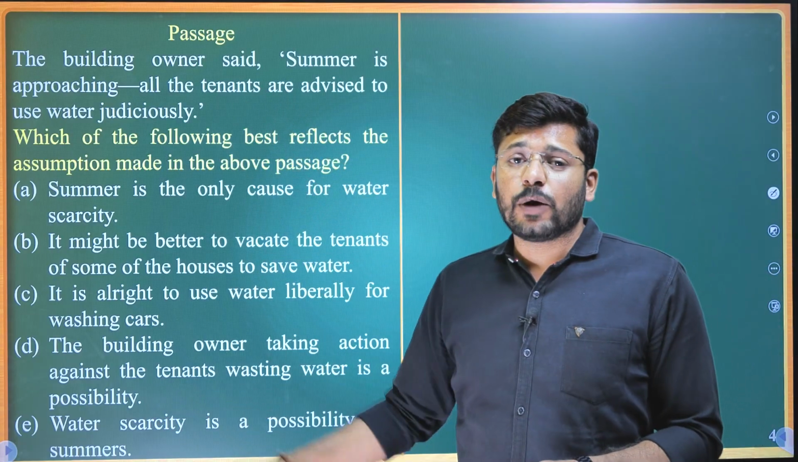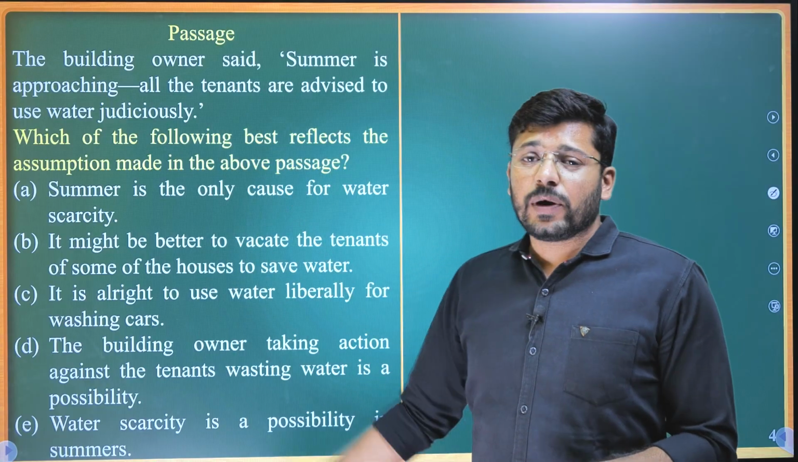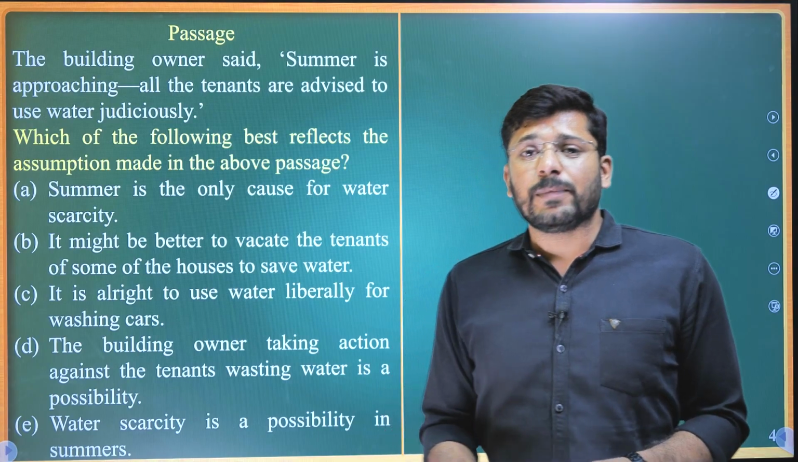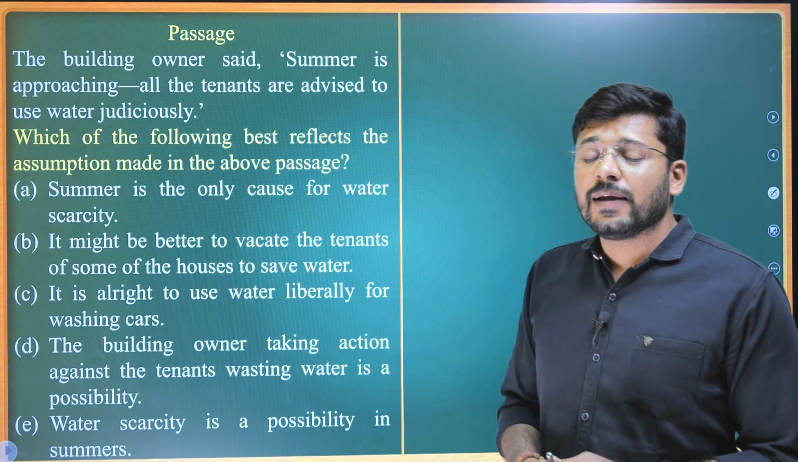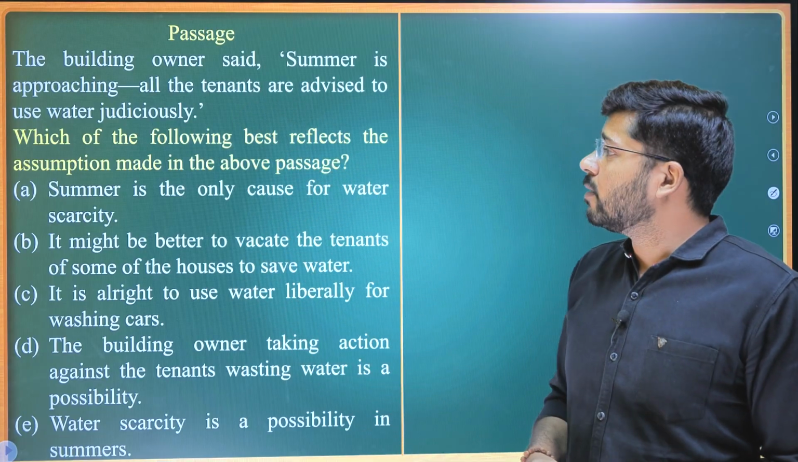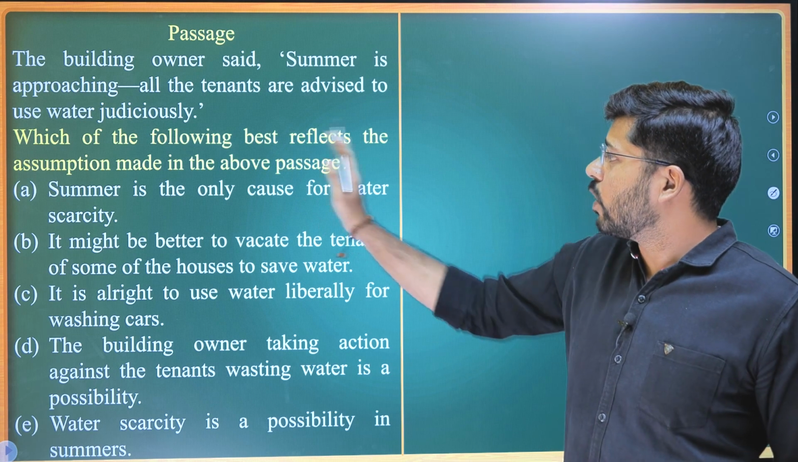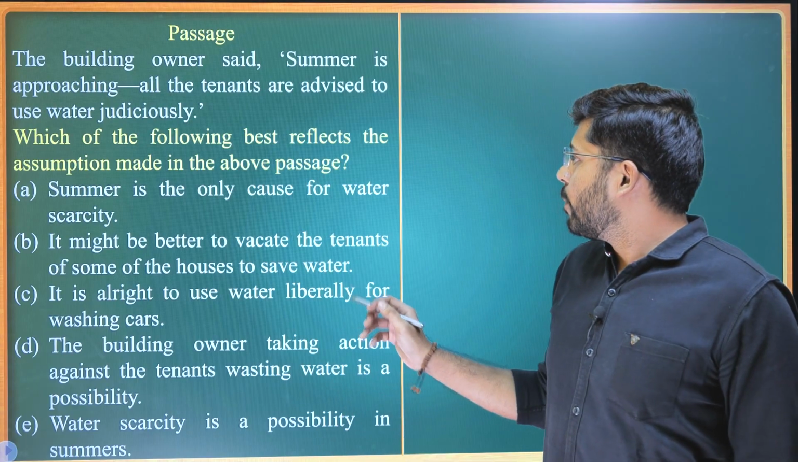Here there are 5 options. However, in your examination there will only be 4 options. Just to make you understand the steps to eliminate options, I have given you 5 options here. Let's read one by one and go on eliminating which do not suit the content and tone of this passage. Which of the following best reflects the assumption made in the above passage?